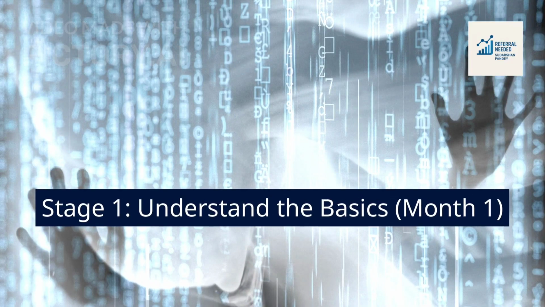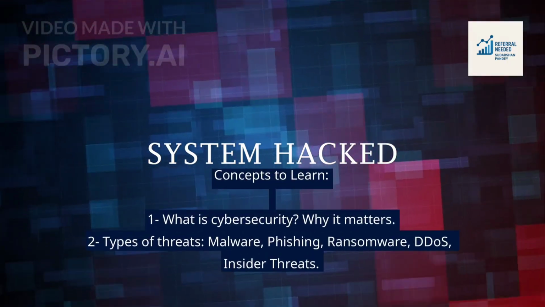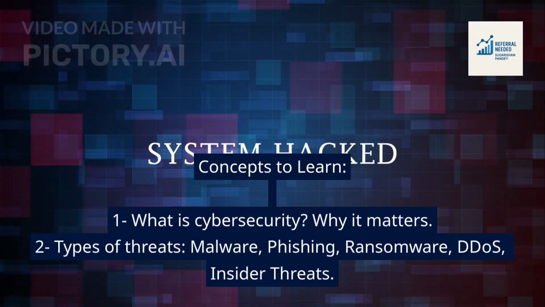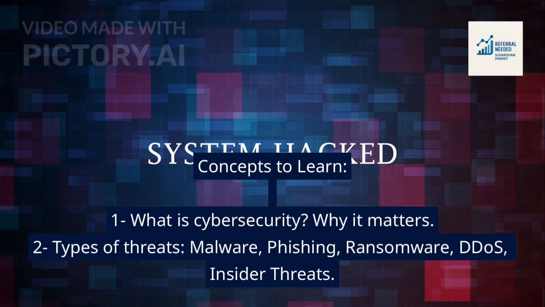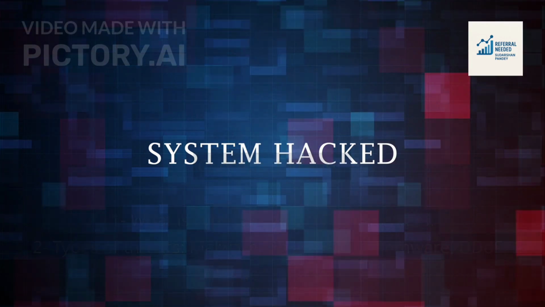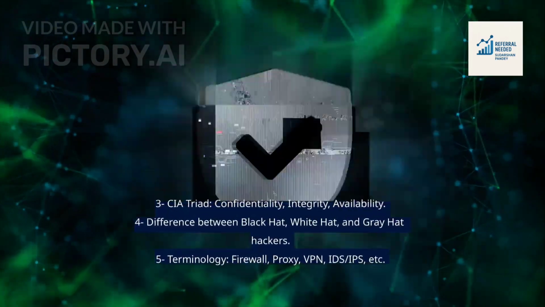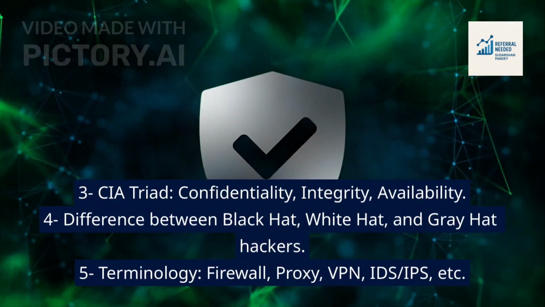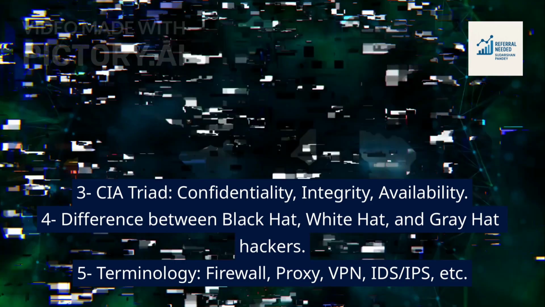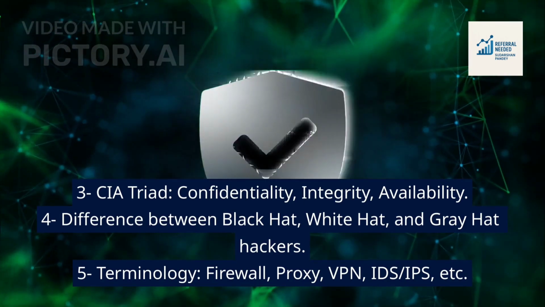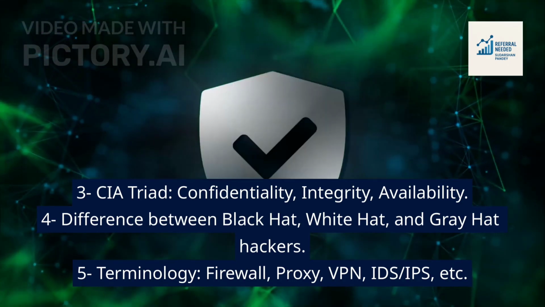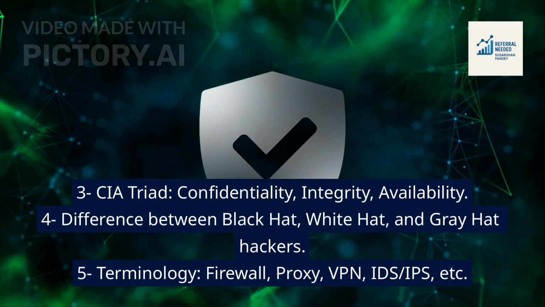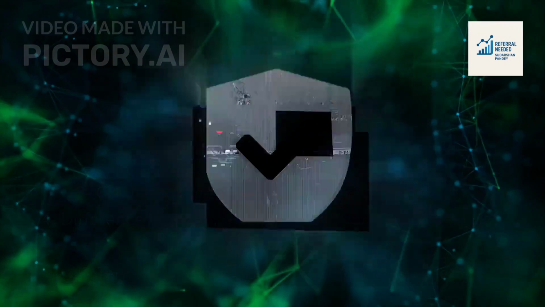Stage 1. Understand the basics, Month 1. Concepts to learn. 1. What is cybersecurity? Why it matters. 2. Types of threats: malware, phishing, ransomware, DDoS, insider threats. 3. CIA triad: confidentiality, integrity, availability. 4. Difference between black hat, white hat, and gray hat hackers. 5. Terminology: firewall, proxy, VPN, IDS, IPS, etc.